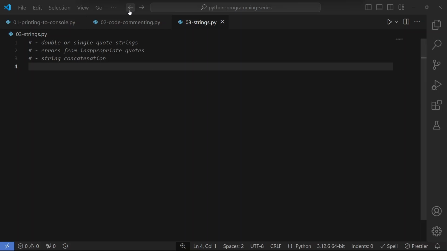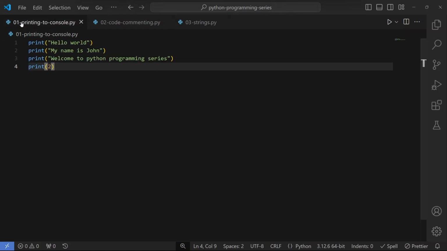If you consider the previous examples we've done, like in the first video here, we have hello world. You can see that the combination of the text is enclosed inside quotes. But if you look at this line where I have two, this two is not enclosed inside quotes. So this one now is a string, while this is a number. We'll still get to data types, but for now, let's concentrate on strings.